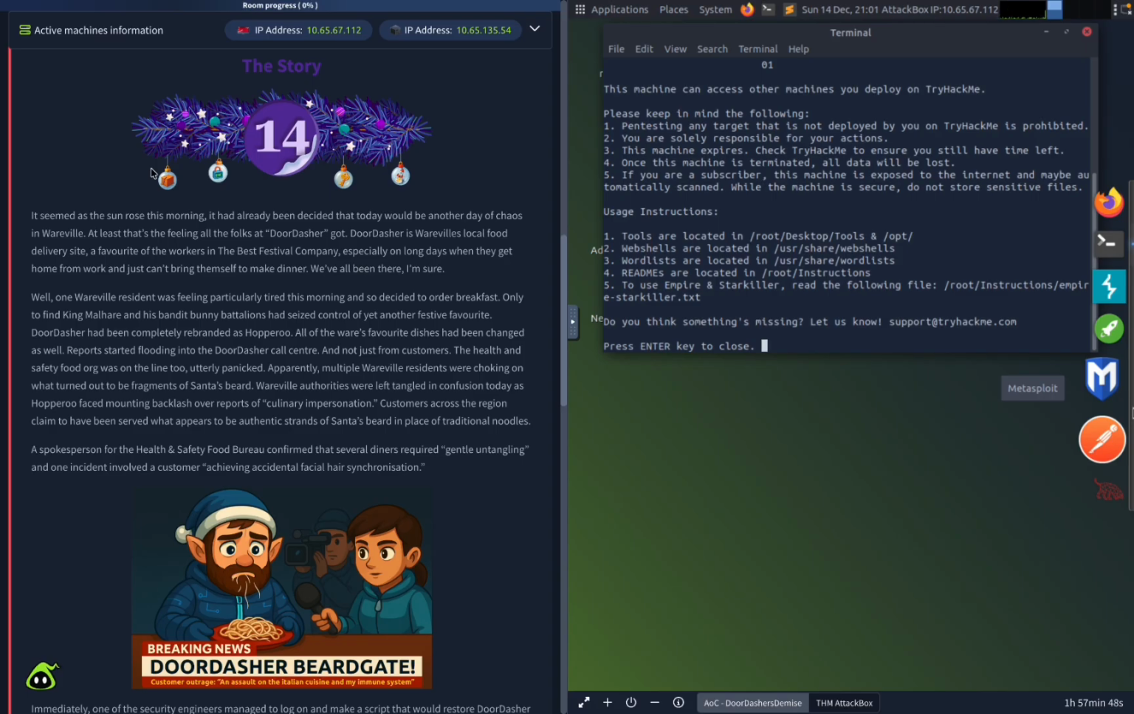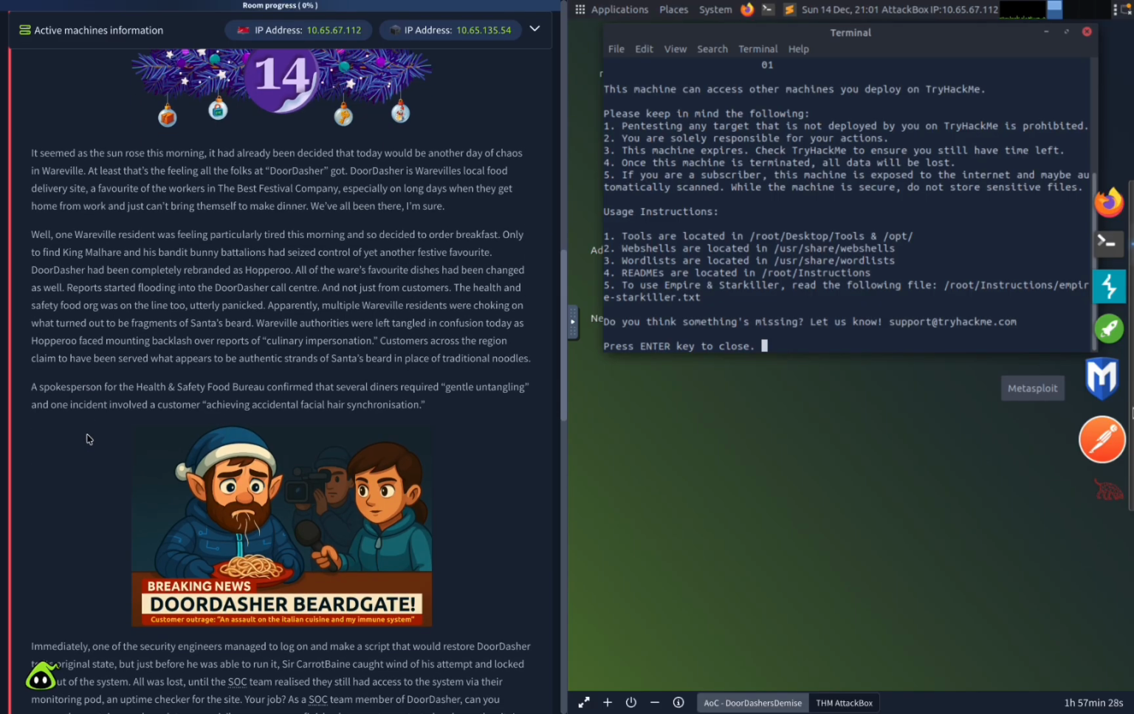What the hell? Wareville authorities were left tangled in confusion today as Hopperoo faced mountain backlash over reports of culinary impersonation. Customers across the region claim to have been served what appears to be authentic strands of Santa beard in place of traditional noodles. A spokesperson for the Health and Safety Food Bureau confirmed that several diners required gentle untangling, and one incident involved a customer achieving accidental facial hair synchronization. What the hell we got going on in Wareville?